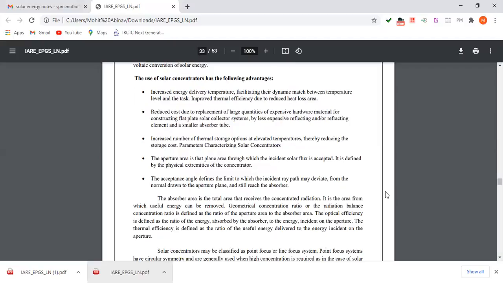Parameters characterizing solar concentrators. The aperture area is that plane area through which the incident solar flux is accepted. It is defined by the physical extremities of the concentrator. The acceptance angle defines the limit to which the incident ray path may deviate from the normal drawn to the aperture plane and still reach the absorber.